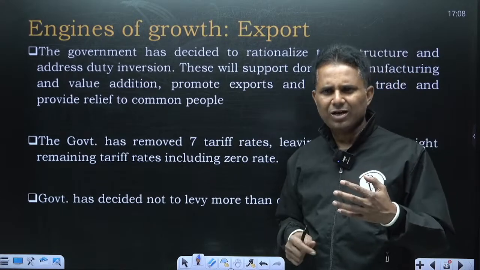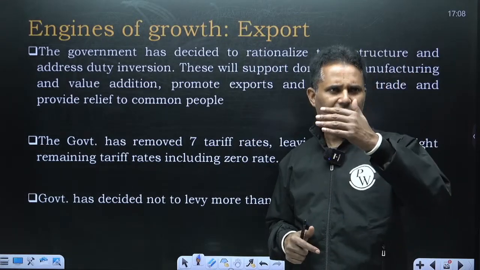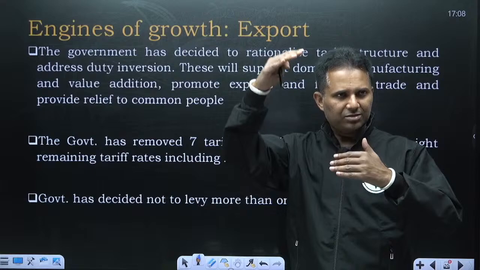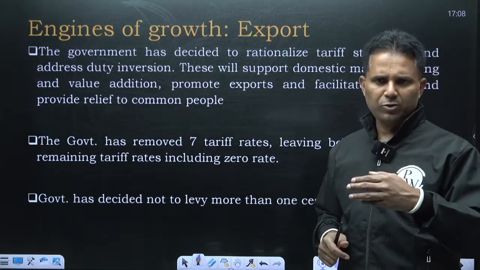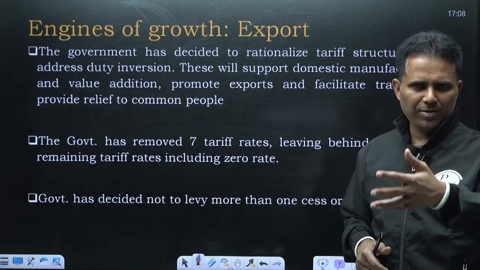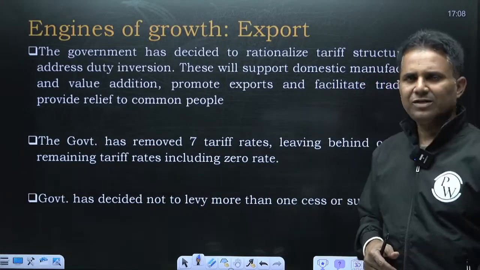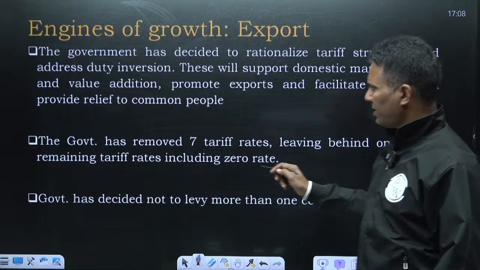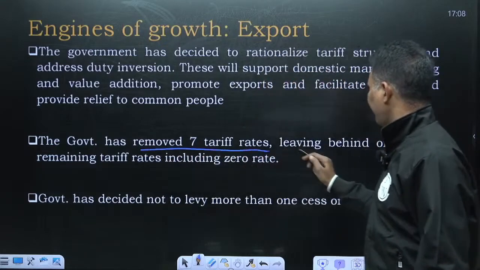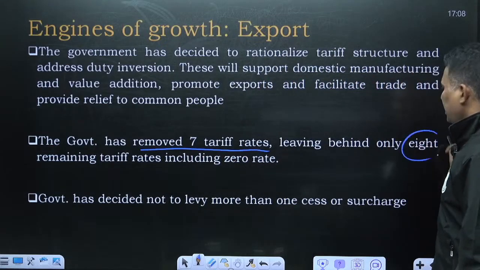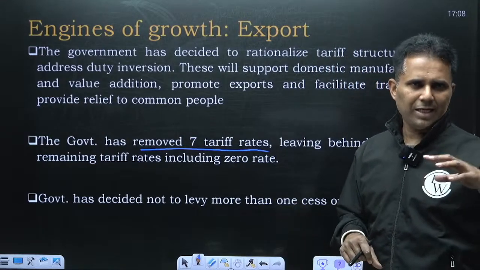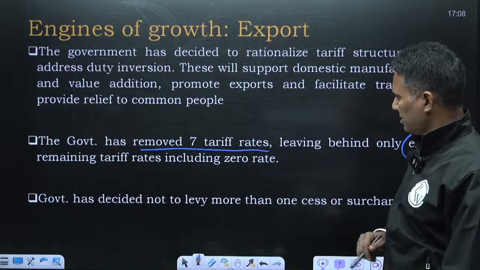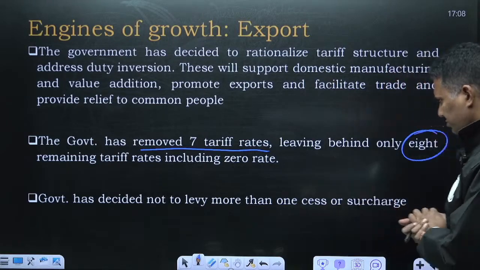So till now we had around 15 different rates of tariff on customs. On certain products it may be 0%, on certain products it may be 2%, 5%. So it had 15 different layers of structure. Now what has the government done? Government has removed 7 tariff rates, leaving behind only 8 remaining tariff rates including 0. So now we will have only 8 tariff rates including 0. I will come to this point.